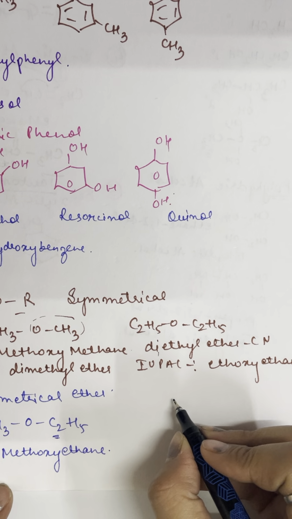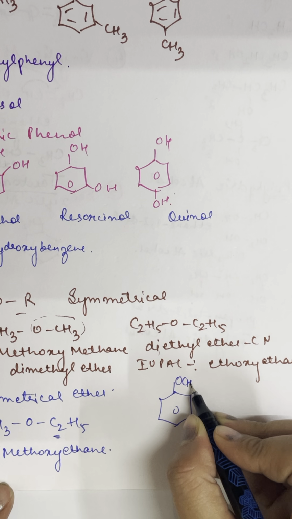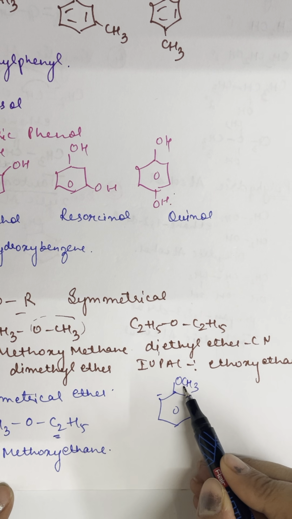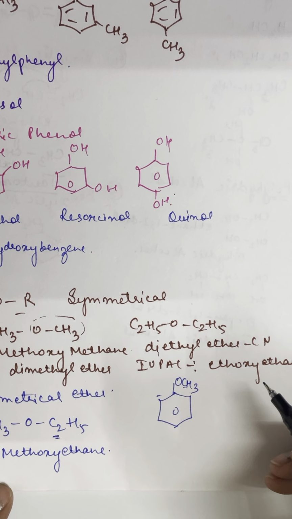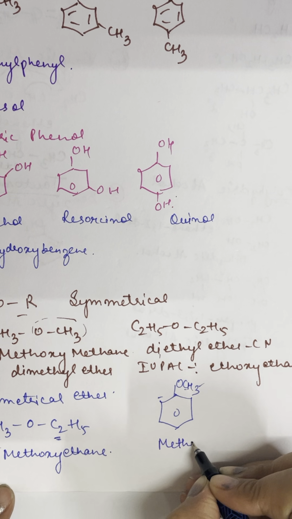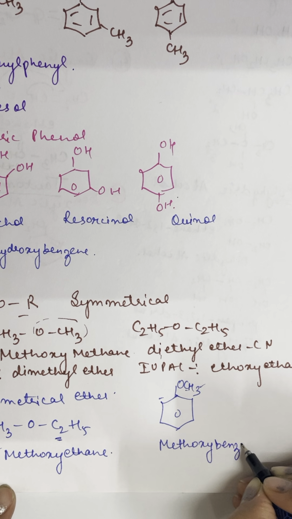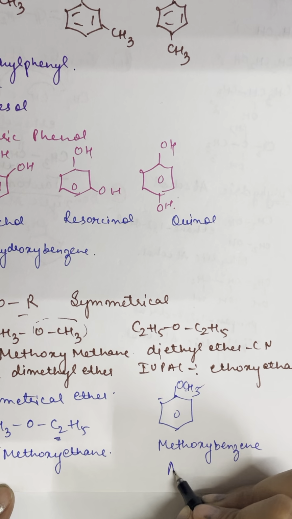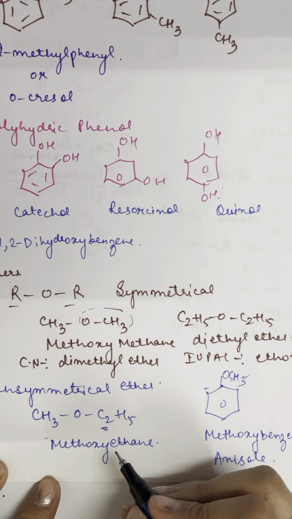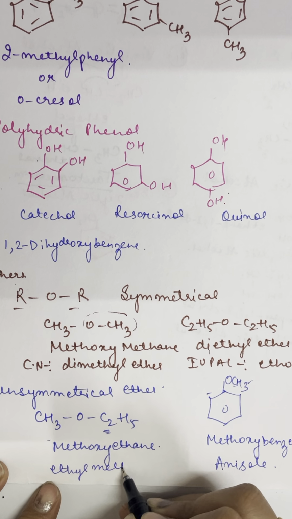Can you tell me the name of this compound? Out of this and this, which one has fewer carbons? Yes, obviously this one has fewer carbons. So you will write methoxybenzene. The common name for this compound is anisole. The common name of the previous compound is ethyl methyl ether.